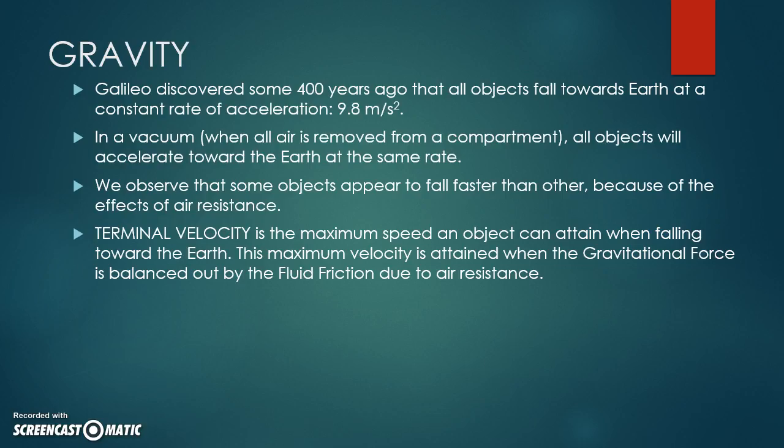So here we have it. Gravity. Galileo discovered 400 years ago that objects will fall towards the Earth with a constant rate of acceleration, 9.8 meters per second squared. The unit of measurement for acceleration is meters per second squared. And as we saw in our lab, no matter what the object is, it's going to fall at that same rate in a vacuum, right? In a vacuum, when all air is removed, they fall at that same rate.